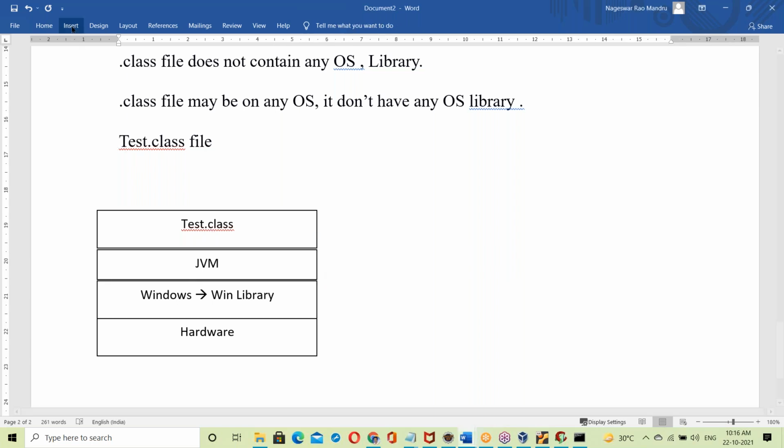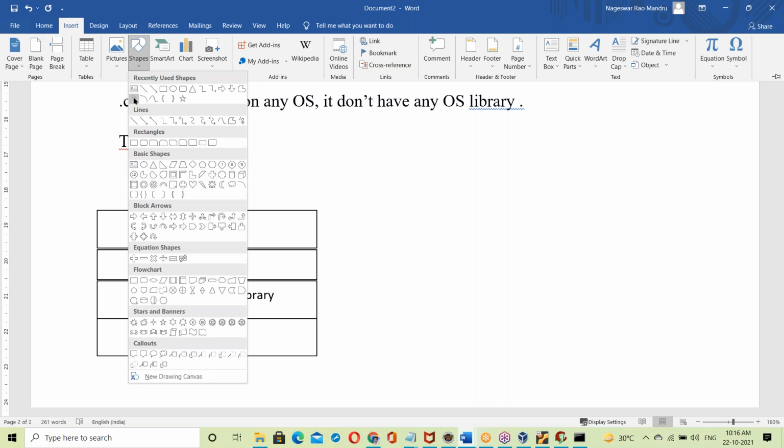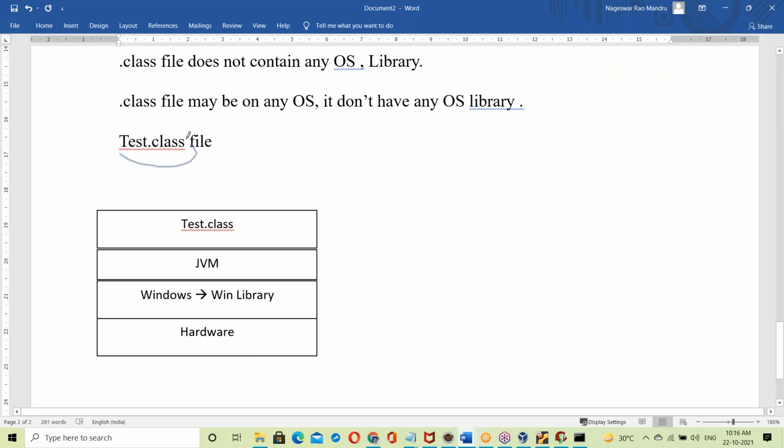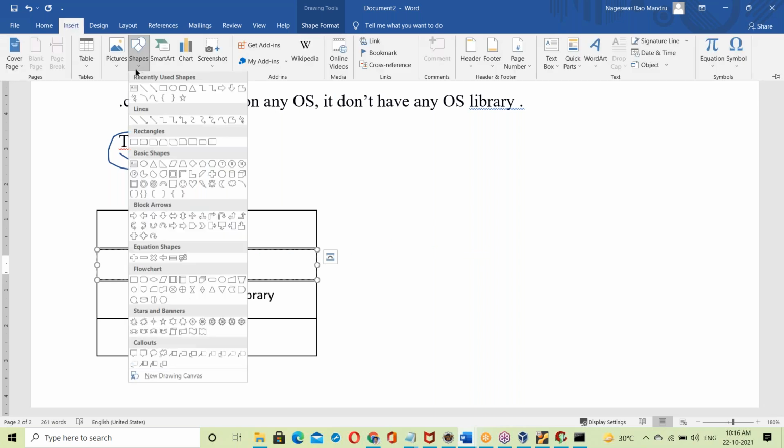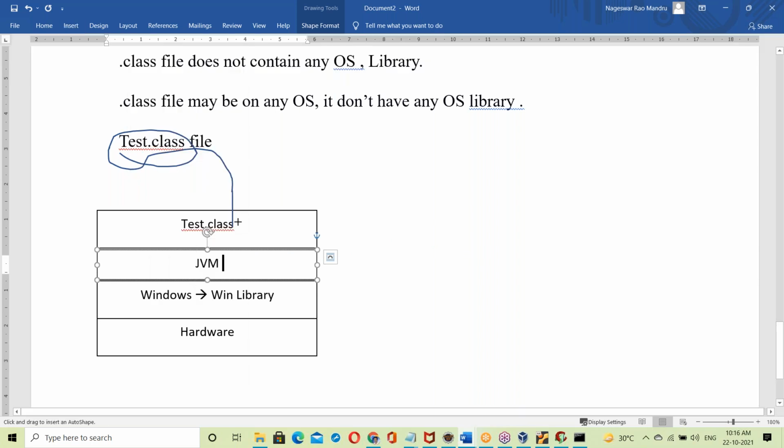First, the Test.class file is not a prepared executable file, it is simply a Java program. So the .class file moves to the OS here. After moving to the OS, as a part of Windows OS, this is the JVM. This Windows JVM takes the Test.class file and links it to the Windows library.